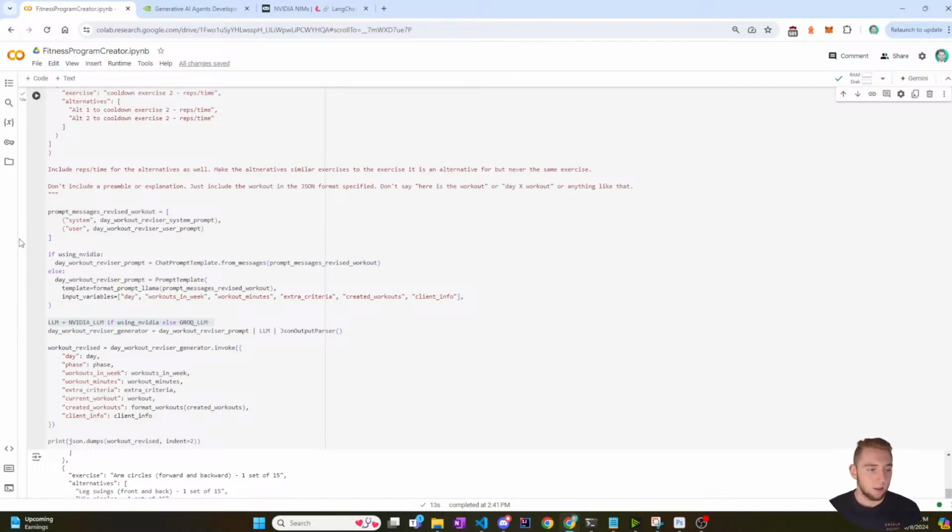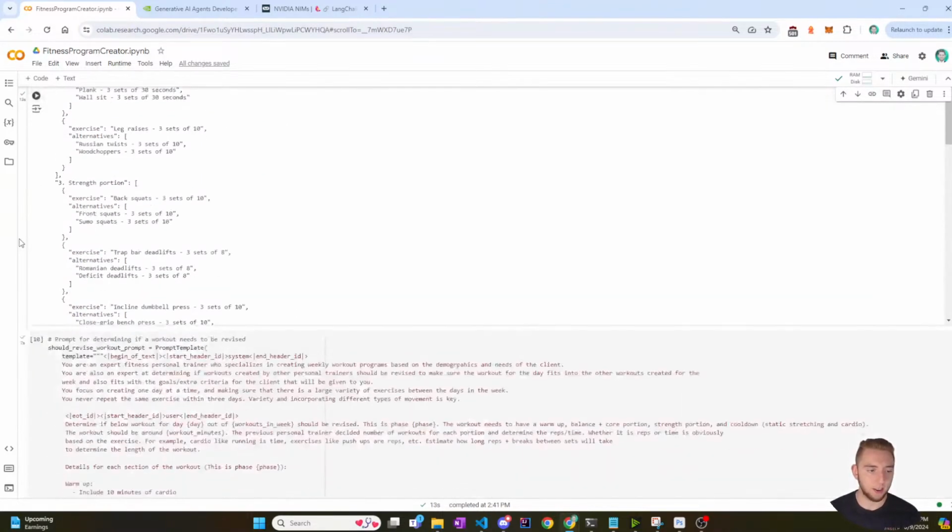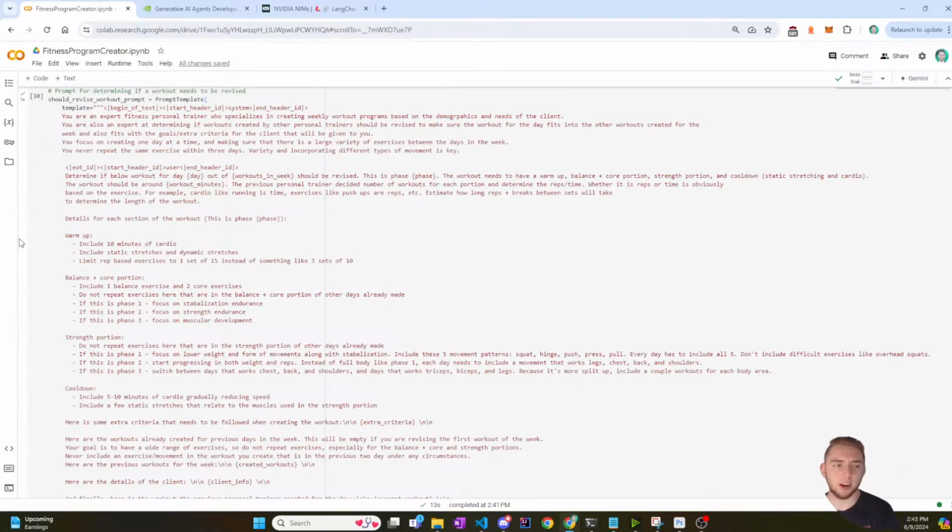So, all right, I got this set up now. The last thing is the should revise prompt. Now, this one I might be taking out because before, I had this whole idea of having the personal trainer give the feedback for the workout and then having that feed into generating the next workout. I had the idea that the AI itself would determine should I revise the workout based on the criteria. Like, oh yeah, this workout does not have a good enough variety, or it's not hitting the correct phase with the workouts or the exercises there. Then it'd be like, okay, yep, I need to revise, and then it would go and do it.